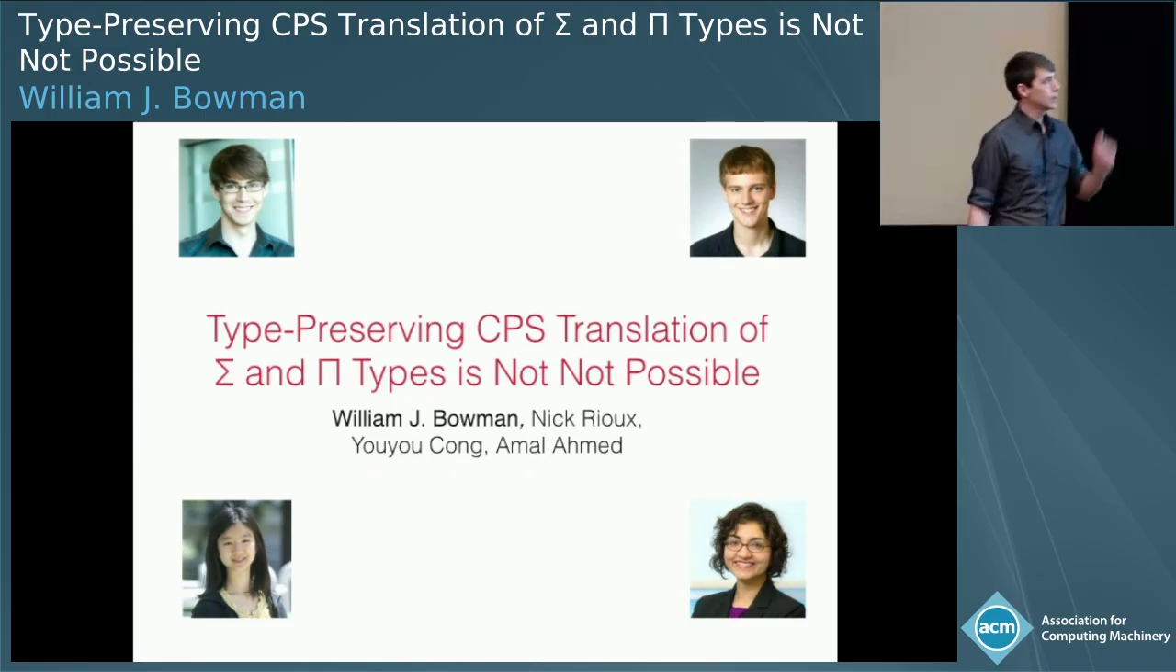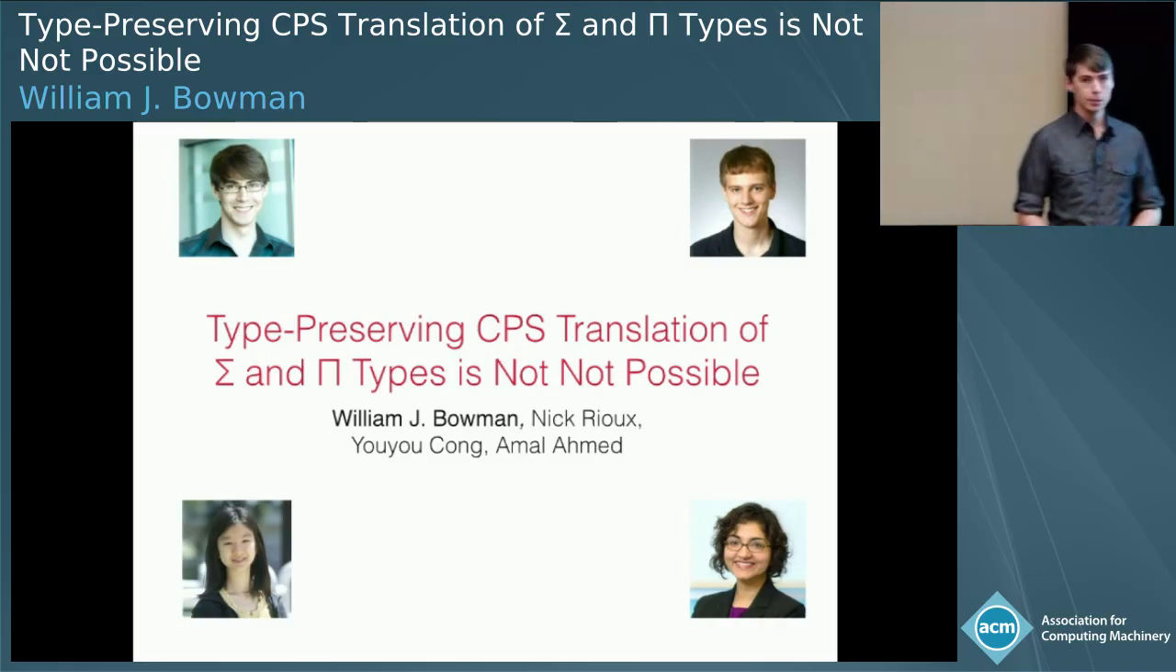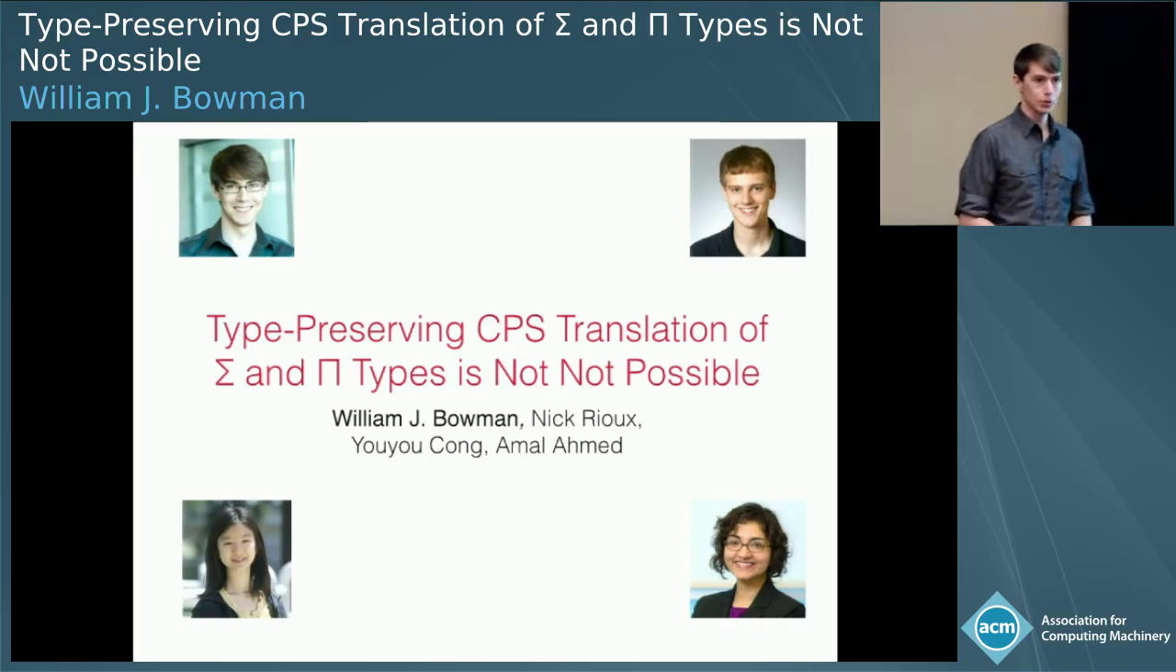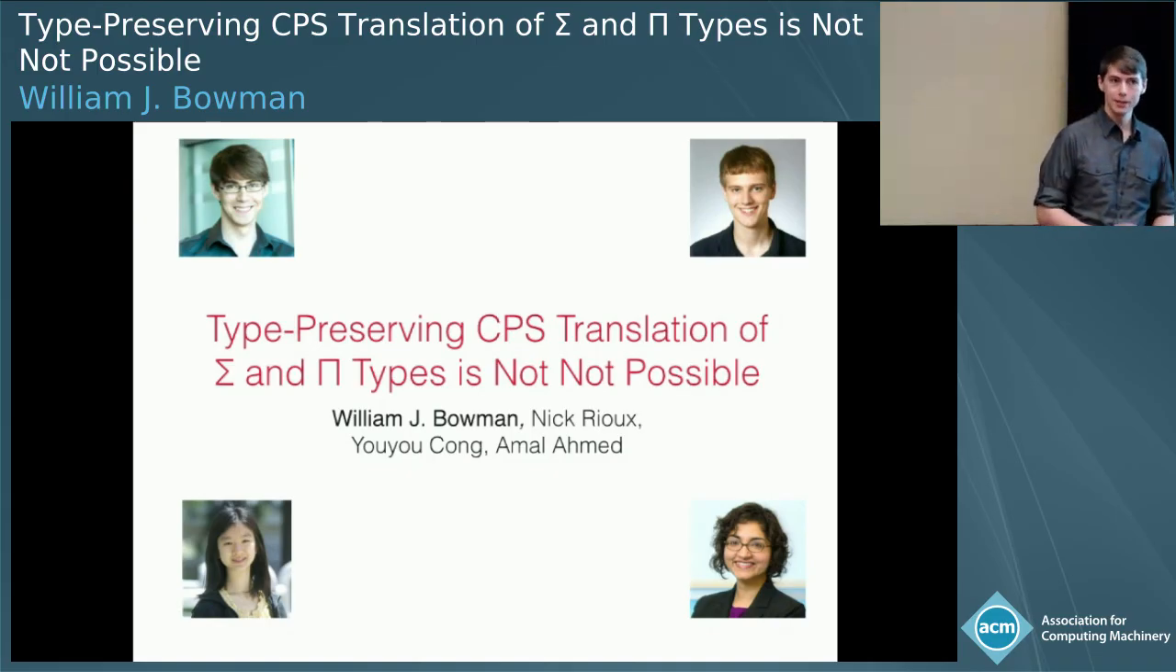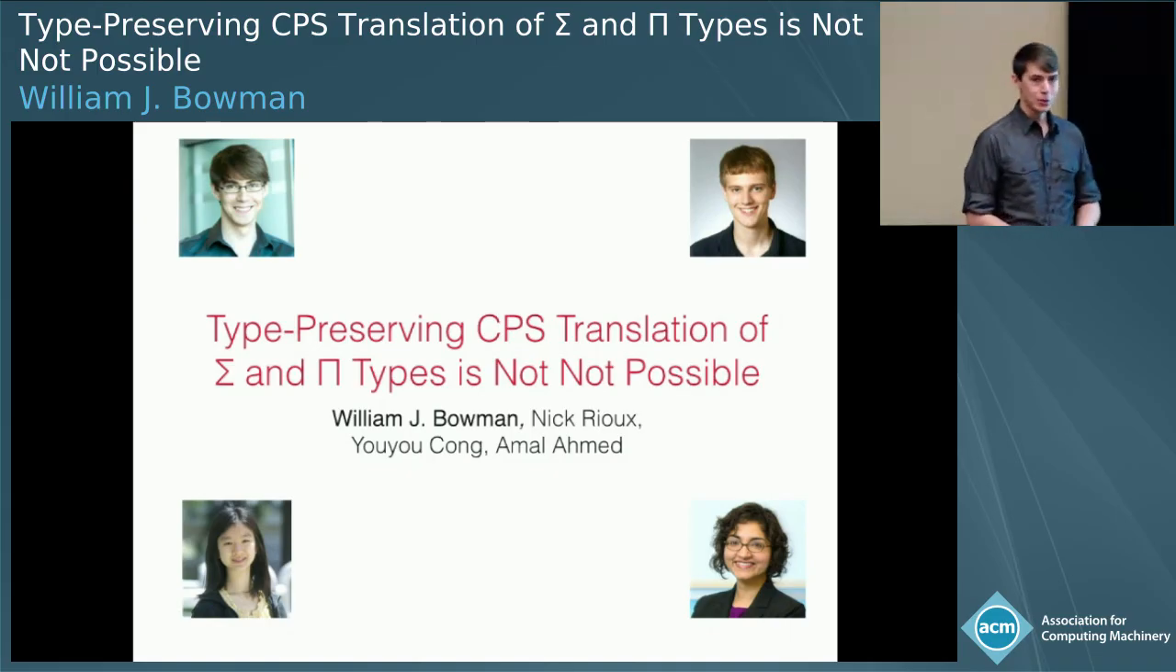Okay, so today I'm going to tell you about type-preserving CPS translation of the calculus of constructions with sigma types, and why it is not possible. This is part of a larger project whose goal is to develop a verified type-preserving compiler for Coq, and for dependently typed languages like Coq.